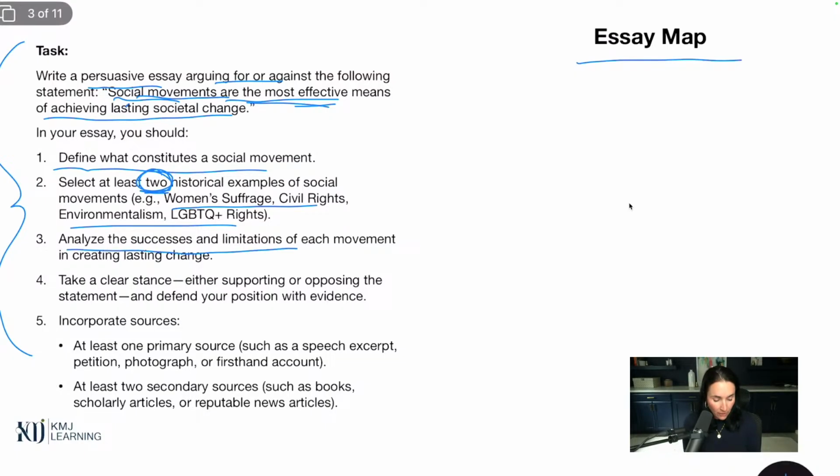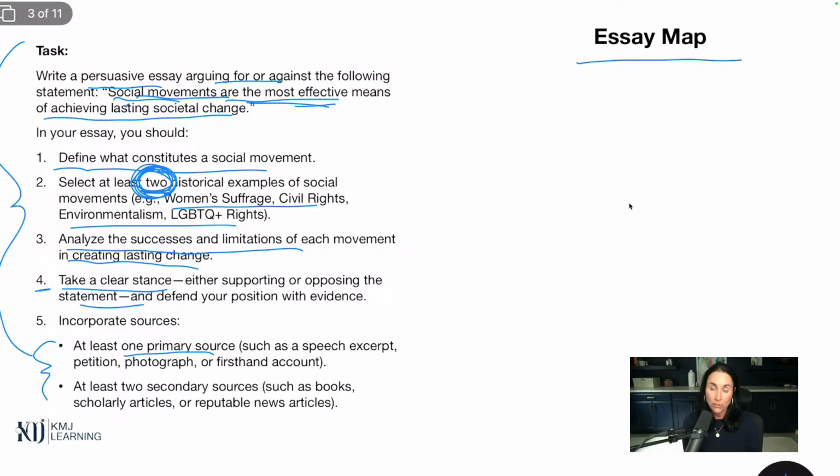And then these were the other things: analyze the successes and limitations and take a clear stance, which we haven't done yet. And then we are going to incorporate two primary sources and two secondary sources. The teacher's saying only one primary source, but we're going to do one primary source for each one of the historical movements and one secondary source for each one. So it's going to end up being two secondary and two primary. So we'll be able to satisfy that.